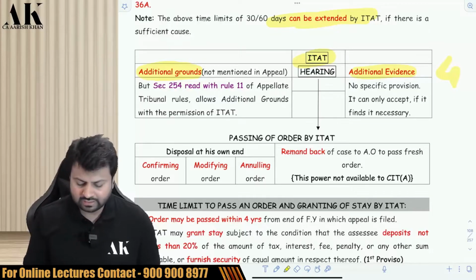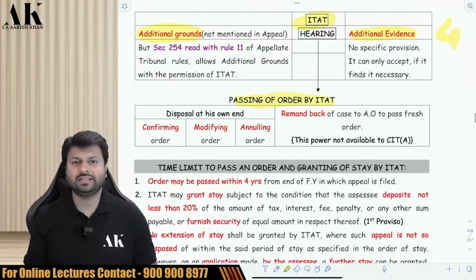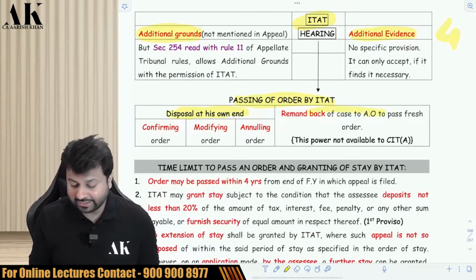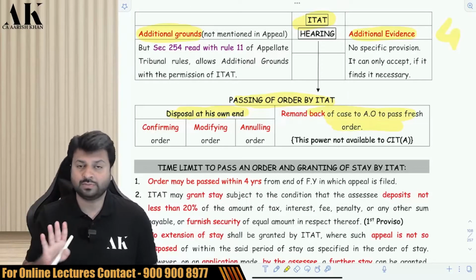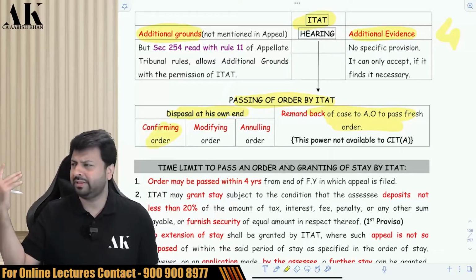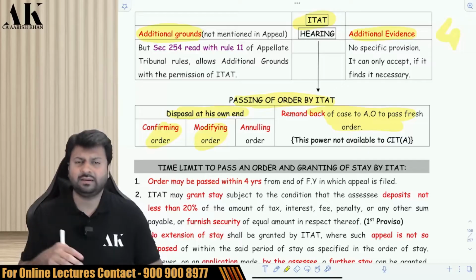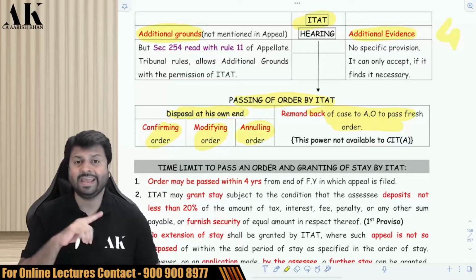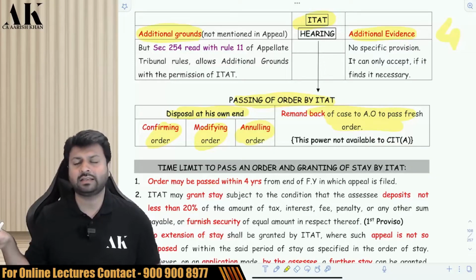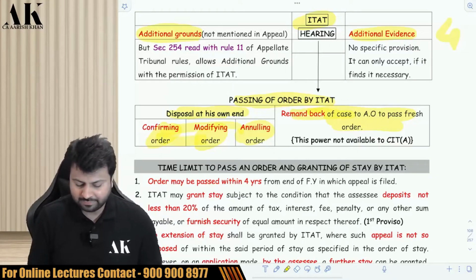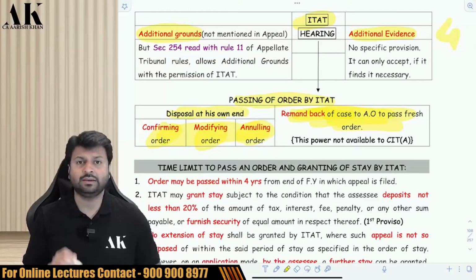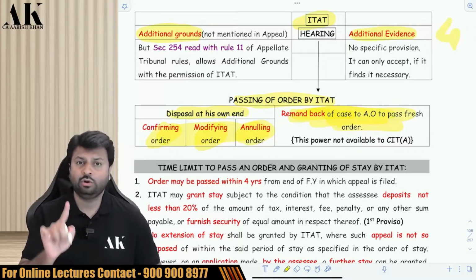Now the ITAT will pass the order, and the order can be of different types. Either ITAT will pass the order at its end, or ITAT can remand the case back to the AO for fresh assessment. Both possibilities are there. What will ITAT do at its end? ITAT can confirm the order of the CIT appeal as correct, or it can modify the order. It can reduce the liability, etc., or it can annul the order, which means it can cancel it. These 3 powers were there with the CIT appeal also, but the 4th power was not there with the CIT appeal. This power is there with ITAT, not with the CIT appeal.